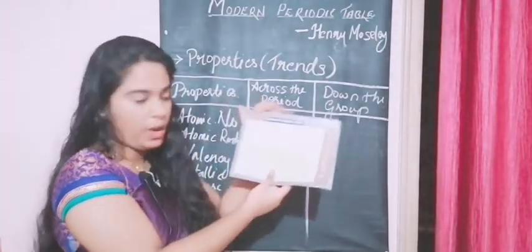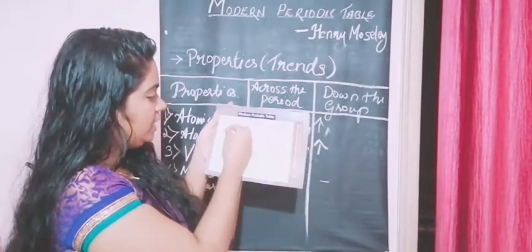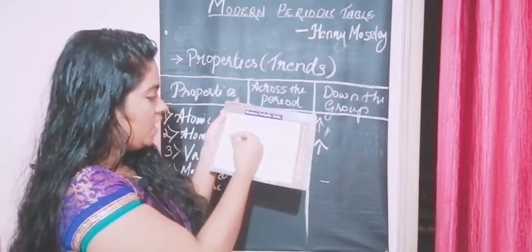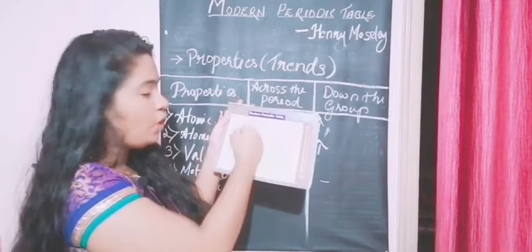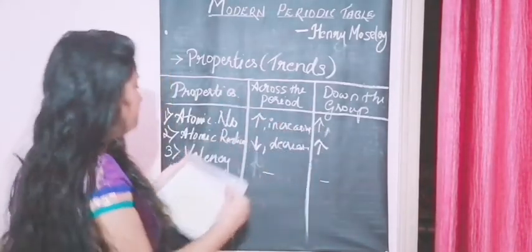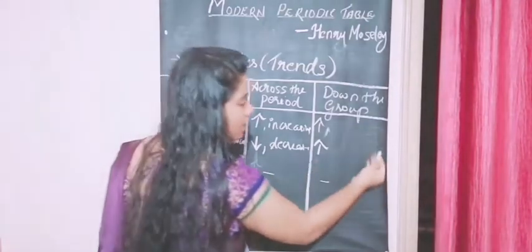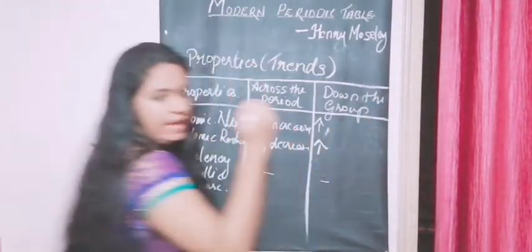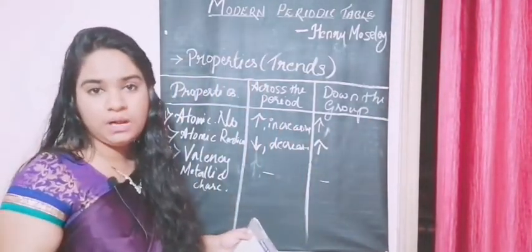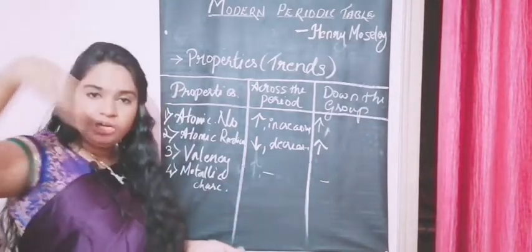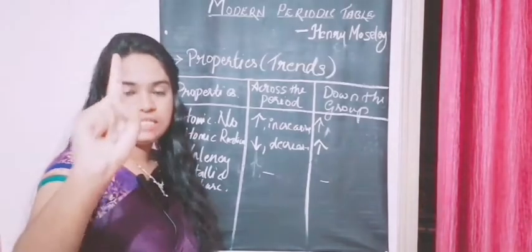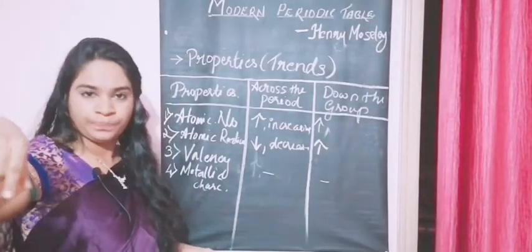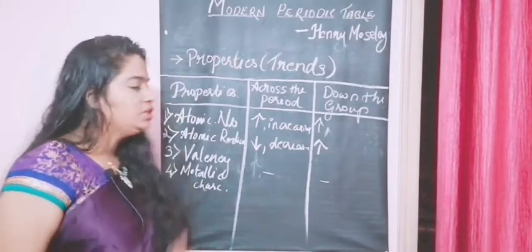In group 1, the atomic number increases, like you have odd numbers, right? 1, 3, 11, 19, 37, and when you put them into the K, L, M shells, you have those stable configurations. When you put them into each shell, you will have one single electron in the outermost shell in the first group.